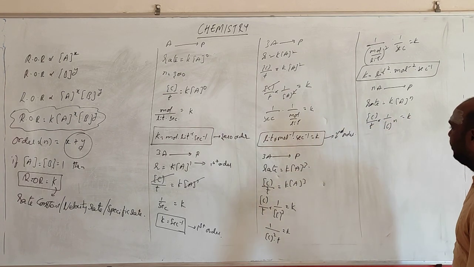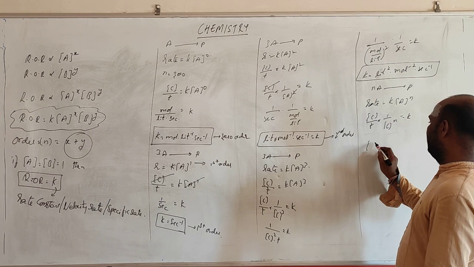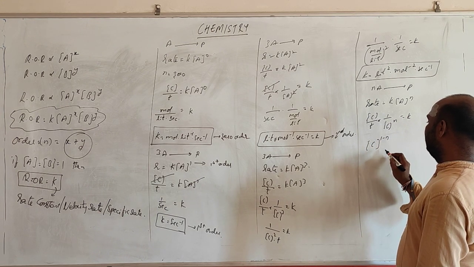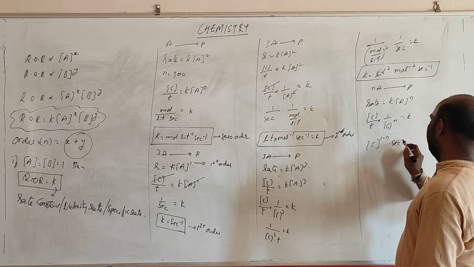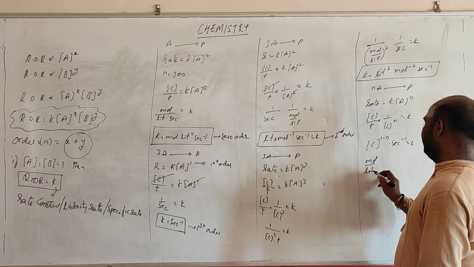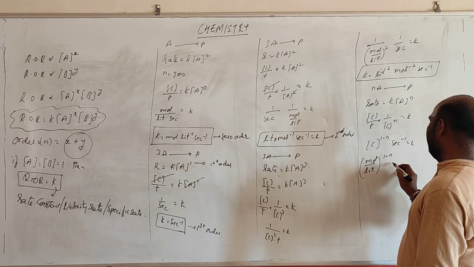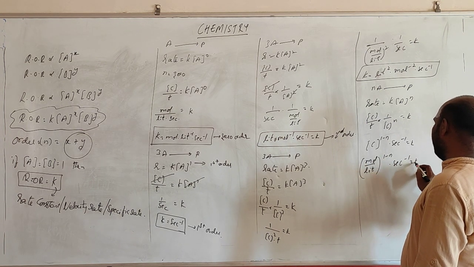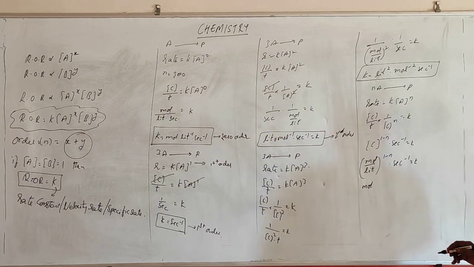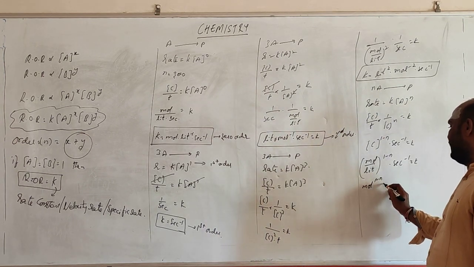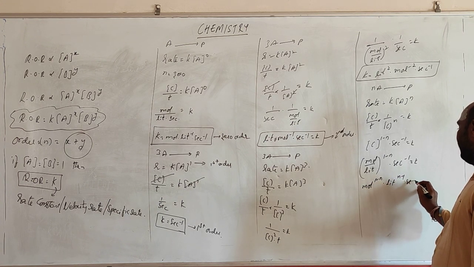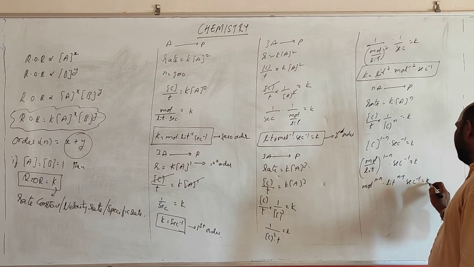The concentration power 1 minus n into second inverse is equal to K. Concentration is nothing but moles per liter, so moles per liter power 1 minus n second inverse is equal to K. That is mole power 1 minus n into liter power n minus 1 into second inverse is equal to K.